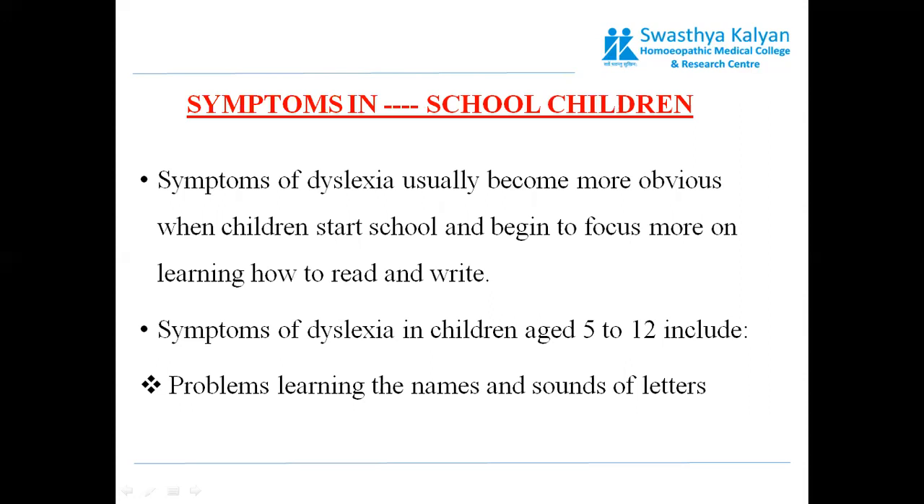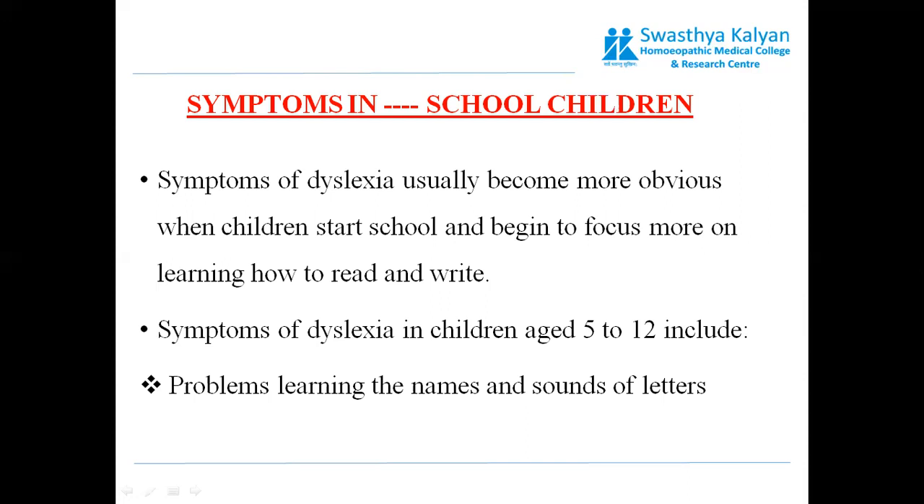So this was all about the symptoms in the preschool children. Now we will discuss the symptoms in school age children. Symptoms of dyslexia usually become more obvious when the child starts going to school and begins to focus more on learning how to read and write. We had already discussed this: at that particular time, the symptoms of dyslexia become more prominent and more obvious.